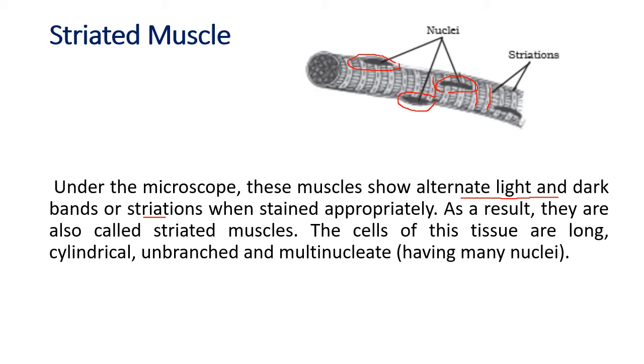Okay, but you have to stain it. You cannot see the striations directly. When you apply a certain chemical, a certain stain, then you will see the alternate light and dark bands. So they are called striated muscles.